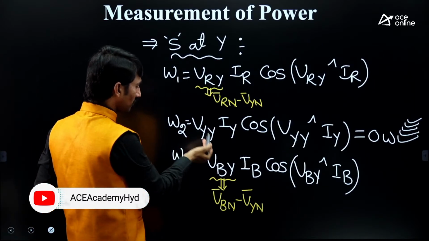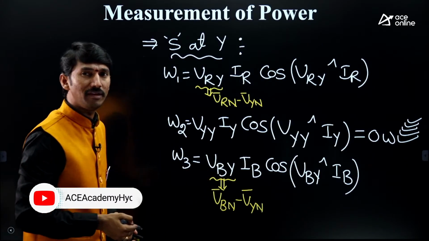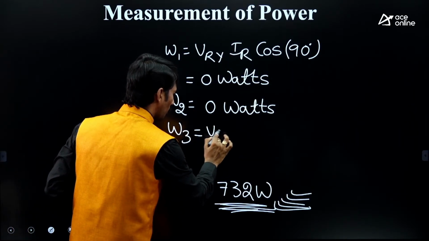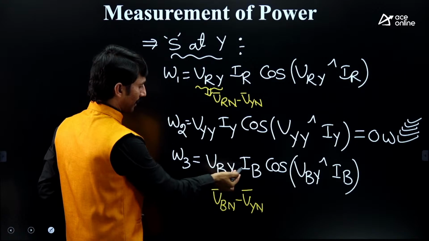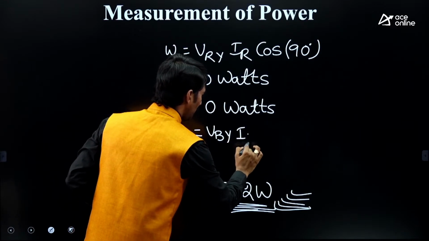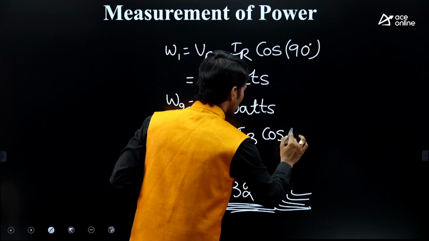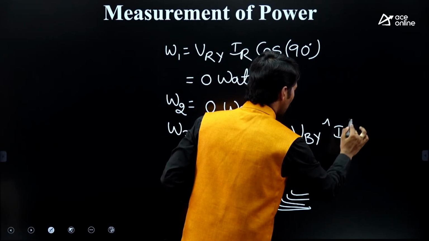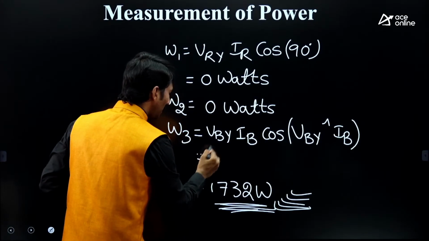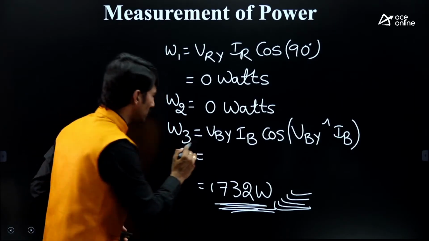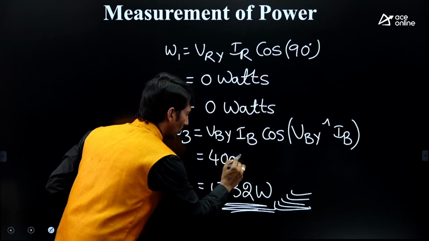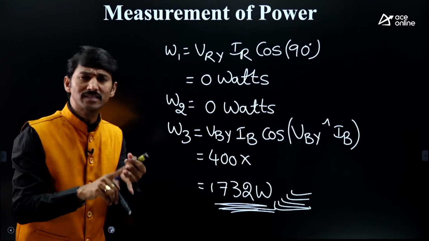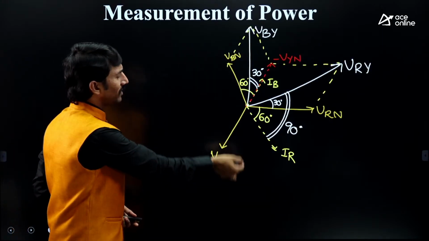What is VBY? It is the line voltage VL. So let us write VBY and IB: VBY, IB, cos of the angle between VBY and IB. Now, sir, what is VBY? The line voltage, 400, they have given. But sir, IB, line current or phase current, both are the same, but nowhere is the data given.